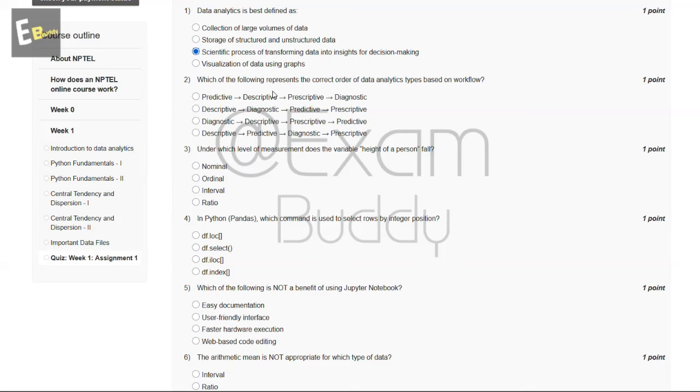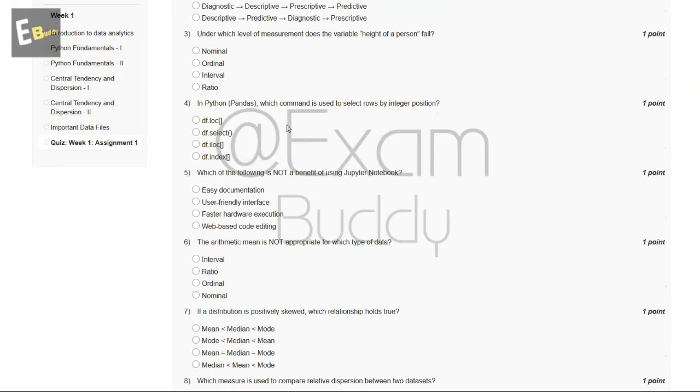Which of the following represents the correct order of data analytics types based on workflow? So these are the options, and the answer of our second question is B, descriptive then diagnostic then predictive then prescriptive. And now let's go to our question number 3. Under which level of measurement does the variable height of a person fall? So these are the options, and the answer of our third question is D, ratio. And now let's go to our question number 4.